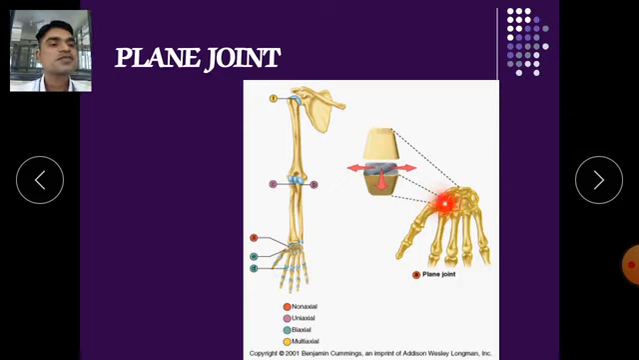Here you can see, not too much area is provided for allowing the movement. Only few movements we can do, like this, the wrist joint. They are allowing very less movements.